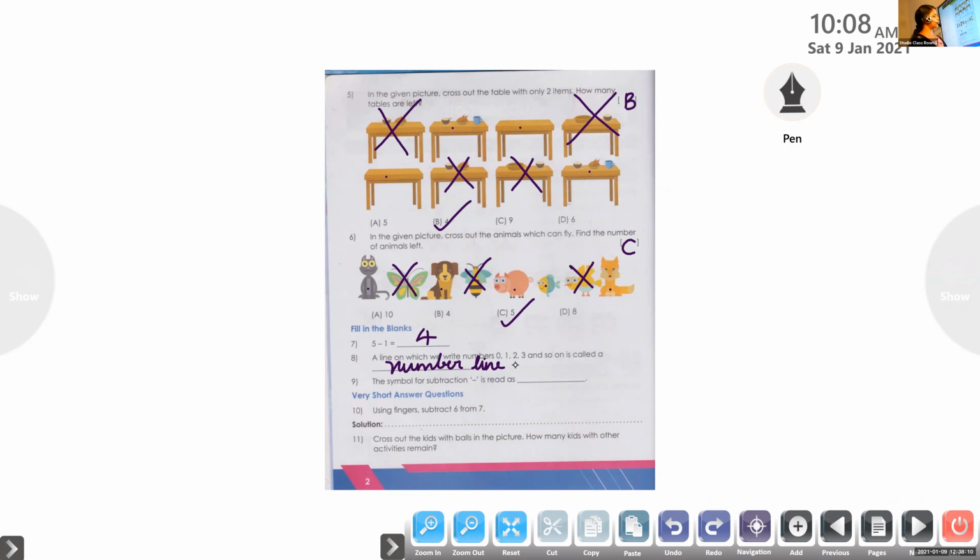Shrutakirti, please unmute. And look at the next one, 9th one. Please read the 9th question. Symbol, S-Y-M-B-O-L. The symbol for subtraction. You can see the symbol. What will we read it as? Symbol for subtraction. What will we read? Minus. What is the spelling of minus?